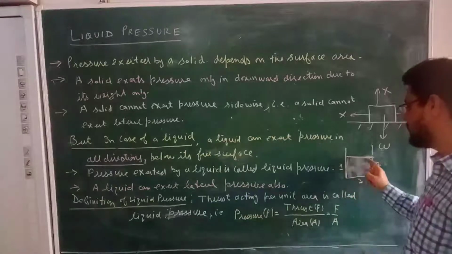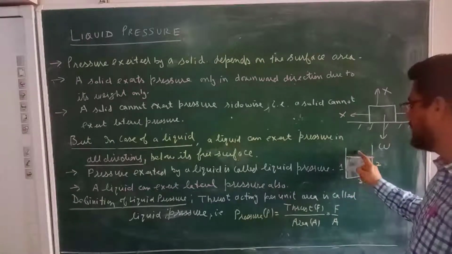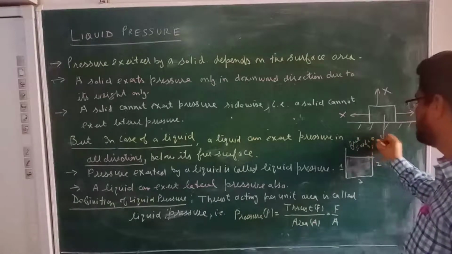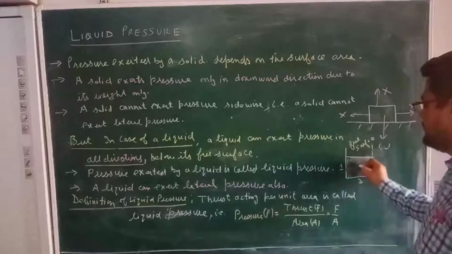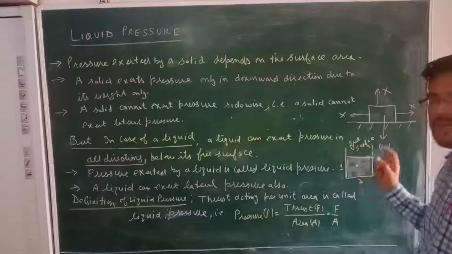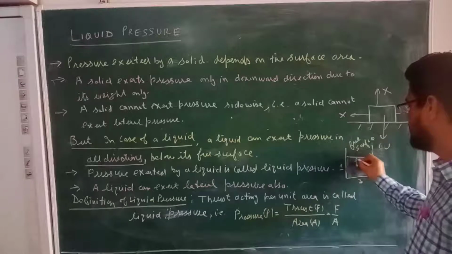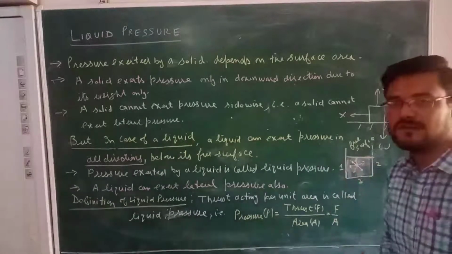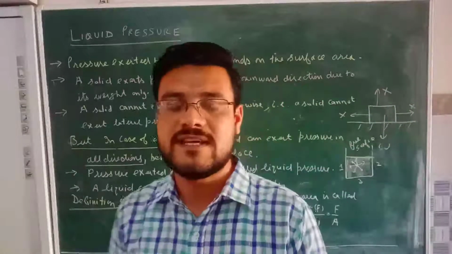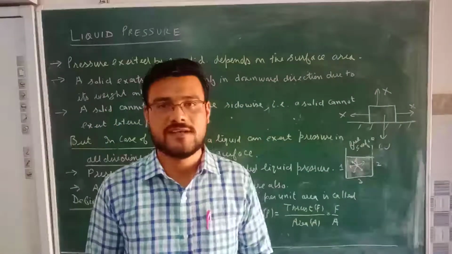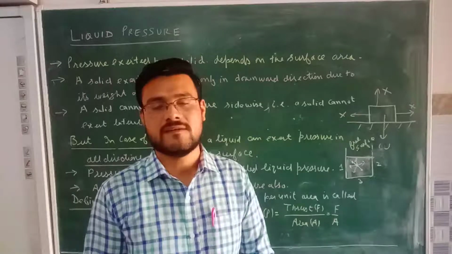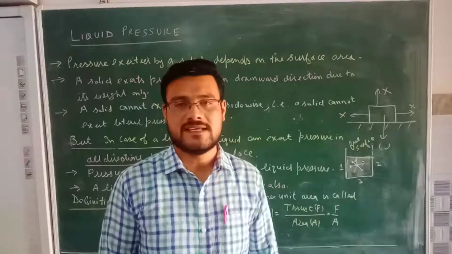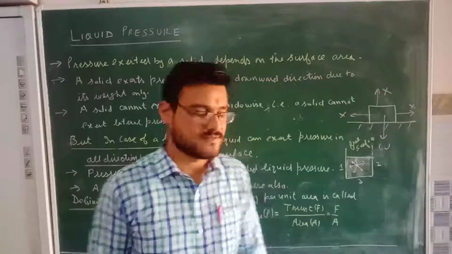So this top surface, which is in contact with the air, we call it the free surface of the liquid. So if you select any point of a liquid present inside this container, liquid can exert its pressure in all the possible directions but below its free surface. So liquid pressure is not restricted only in the vertically downward direction, but it can also apply pressure sidewise as well as in the upward direction. Later we will see an activity in order to prove this.